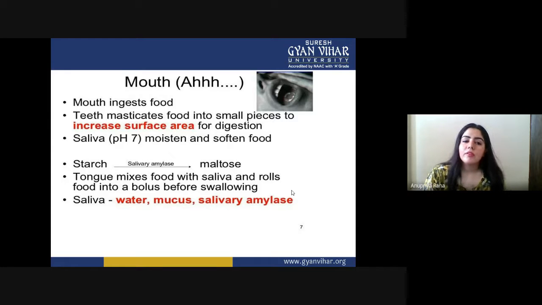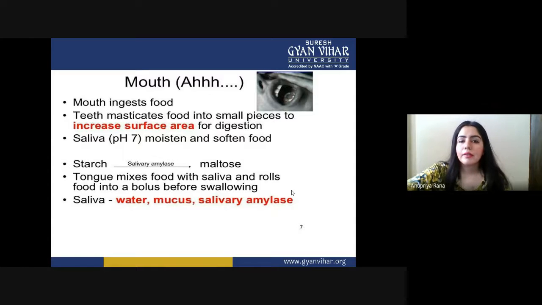The third process is conversion of the starch to maltose by the salivary glands, or you can say the enzyme secreted by the salivary glands, that is amylase. It is the very first enzyme, or you can say digestion, that is started in our mouth only.